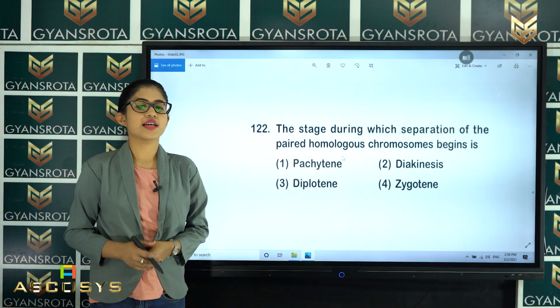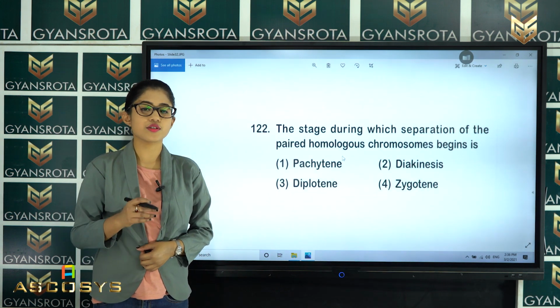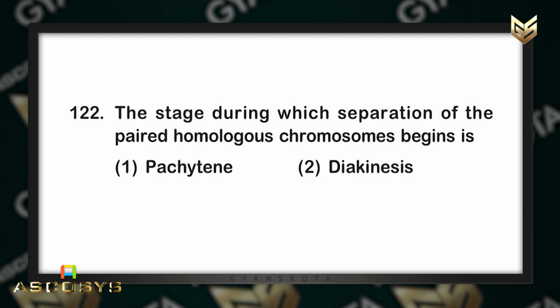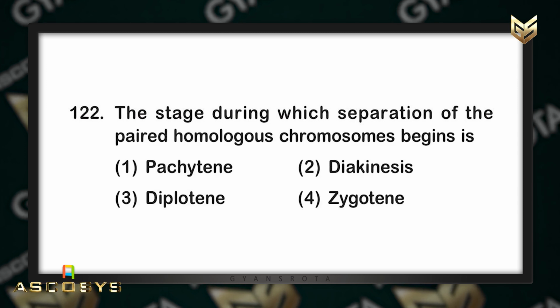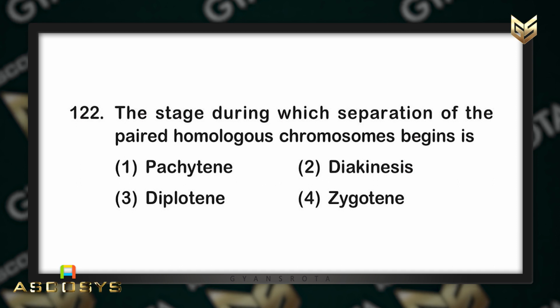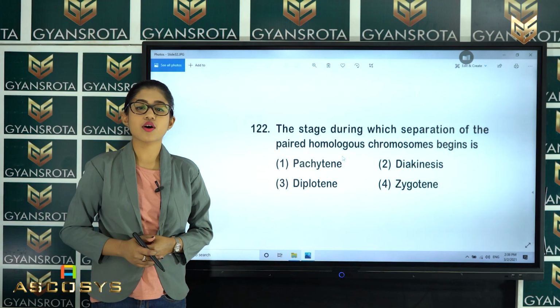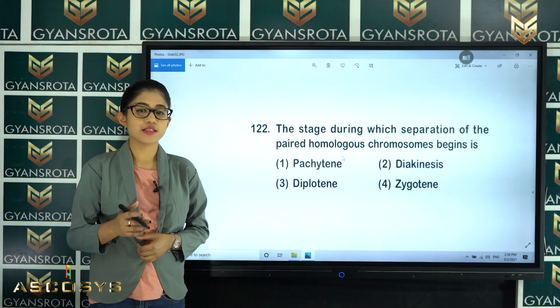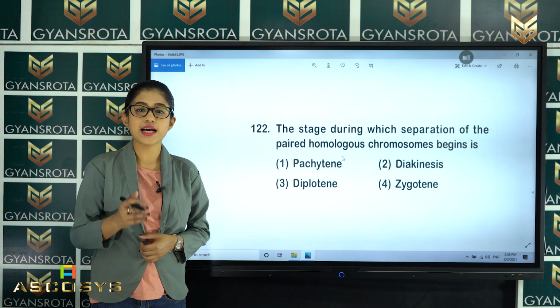In question number 122: the stage during which the separation of paired homologous chromosome begins is pachytene, diakinesis, diplotene or zygotene. This is also a very easy question and it is from the chapter Cell Cycle and Cell Division.